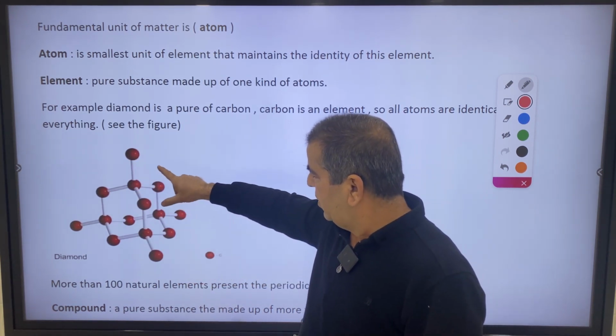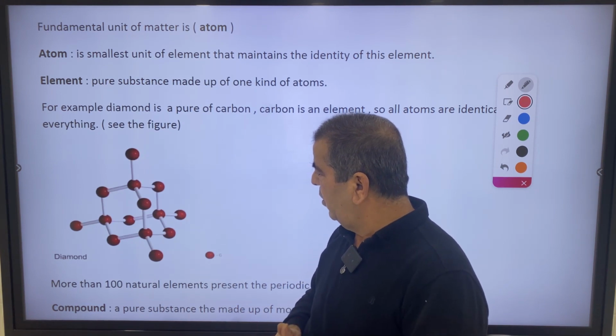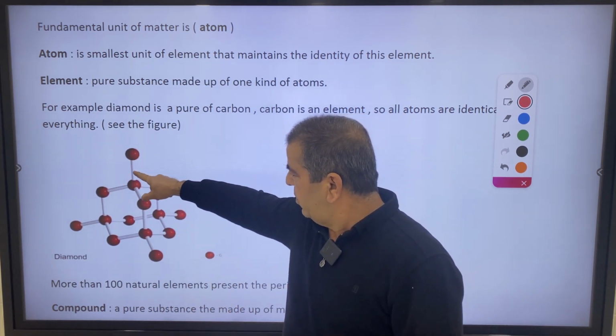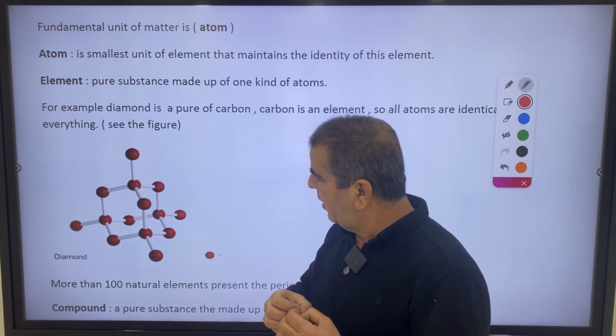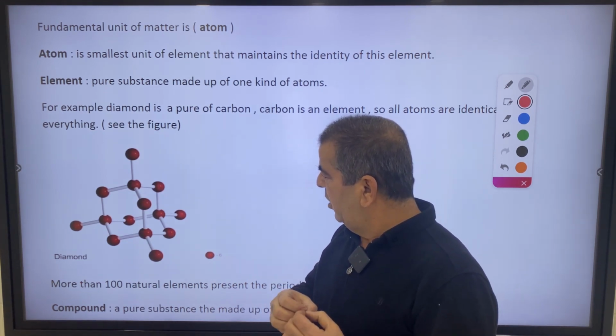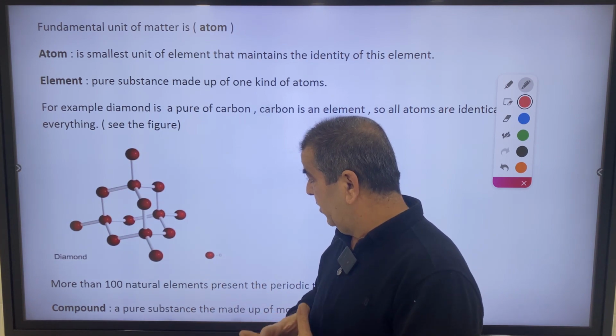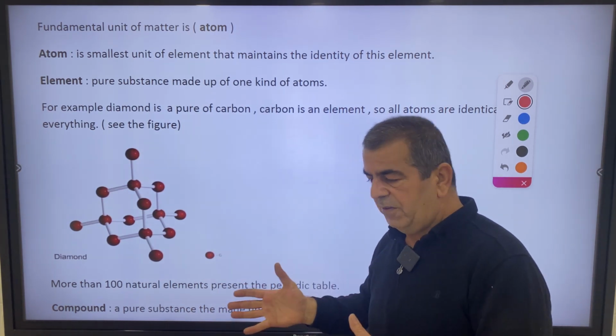Actually, this is not very realistic because the sticks are not present. The atoms are attached to each other in reality, but this is just for clarification.